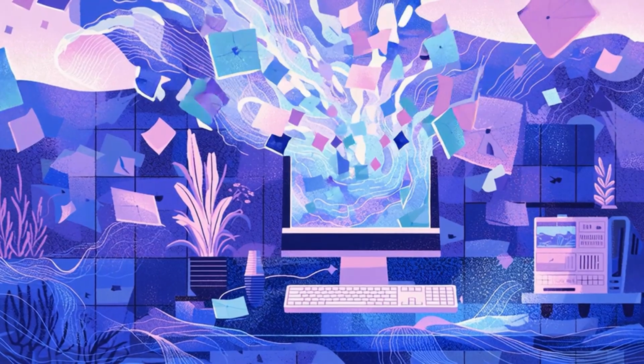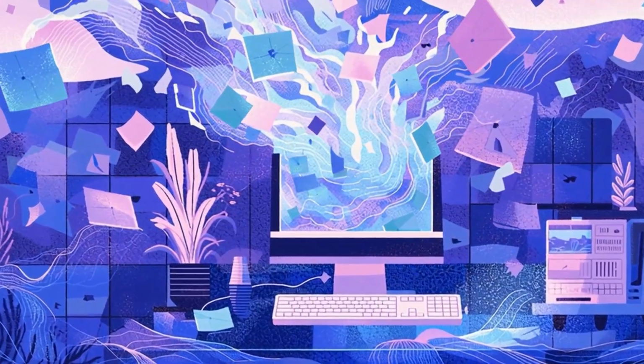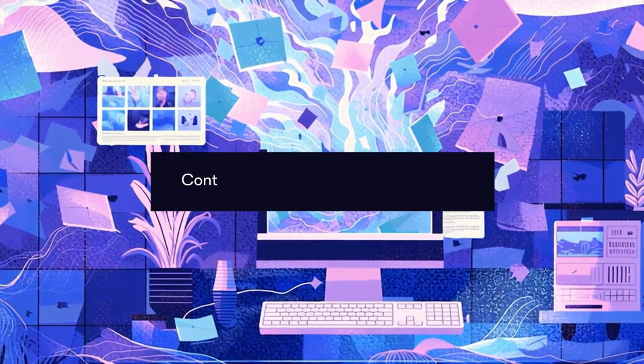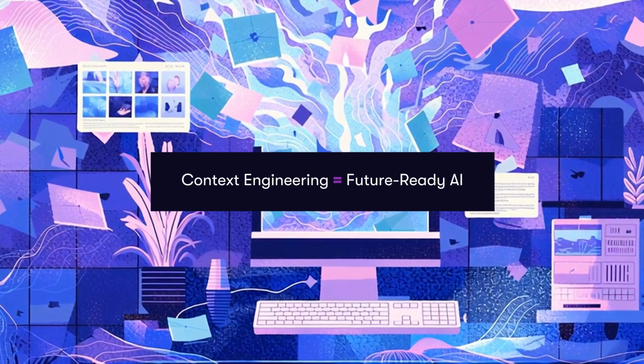The future of AI depends on mastering context. As apps evolve into agentic systems, context engineering is the skill that transforms static chatbots into reliable, production-ready AI products.